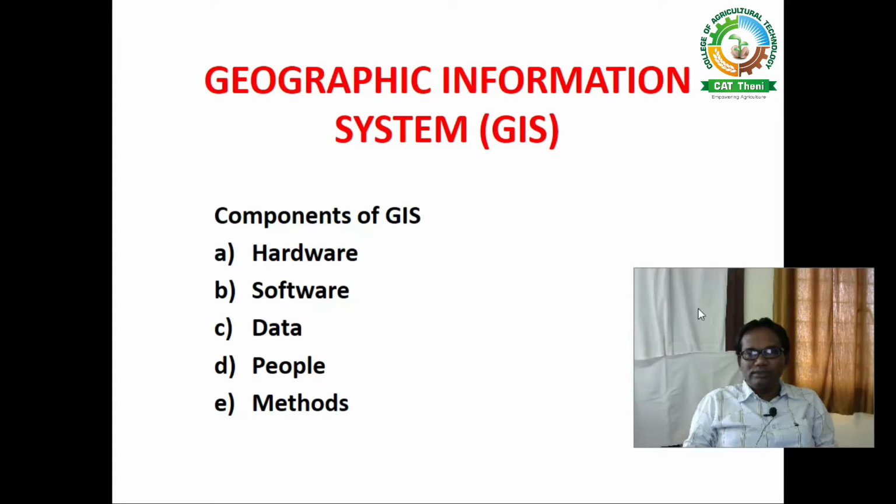Geographic Information System is an information system that inputs, stores, analyzes, manipulates, and outputs georeferenced data or geospatial data for decision making, for planning and monitoring of the natural resources, urban facilities and other management sectors. So that system is called as Geographic Information System, simply called as GIS. It is an information system.